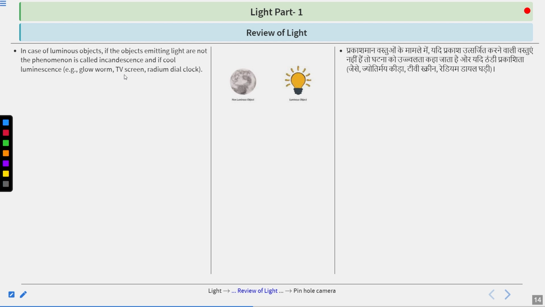In case of luminous objects, if the object emits light by heating, the phenomenon is called incandescence, and if cool, it is called luminescence, for example glowworm, TV screen, radium dial clock, etc.